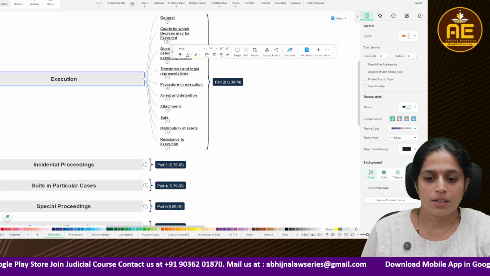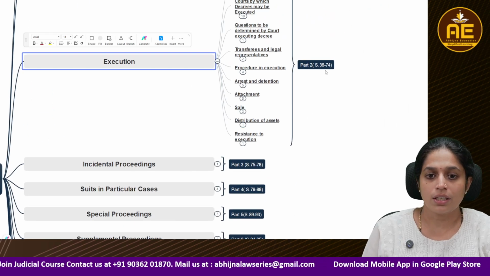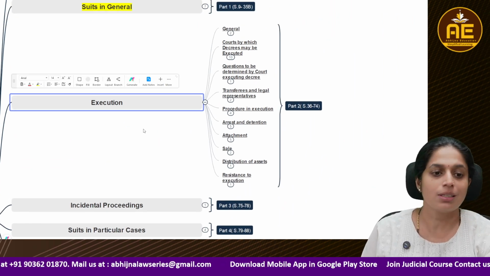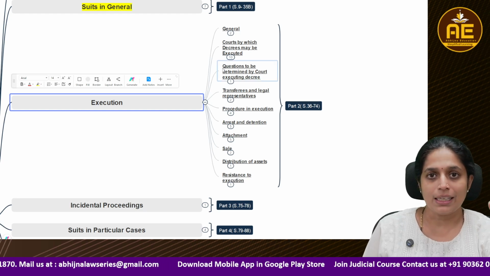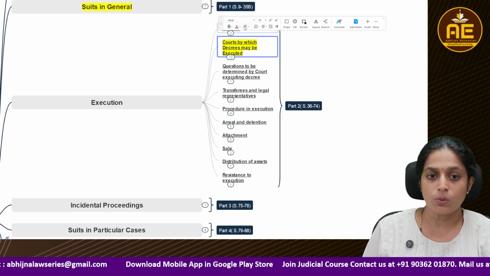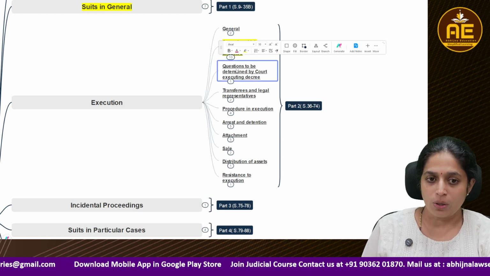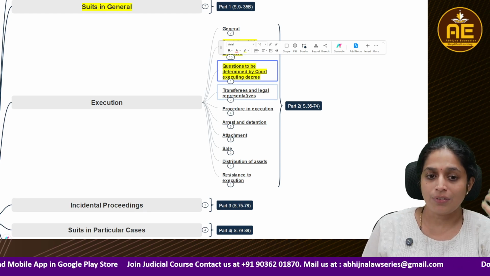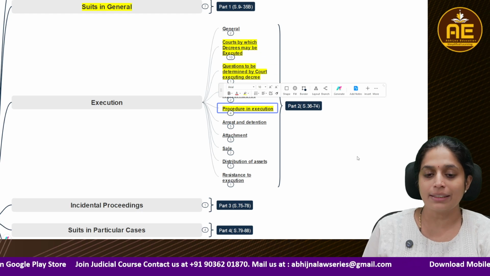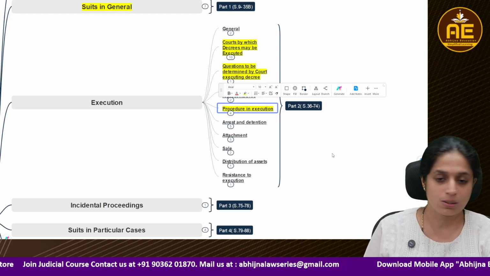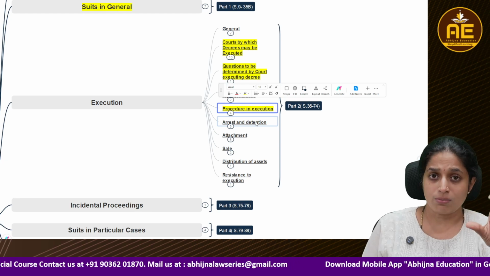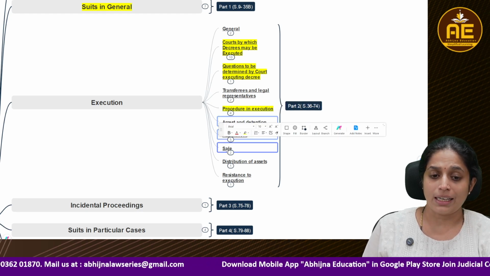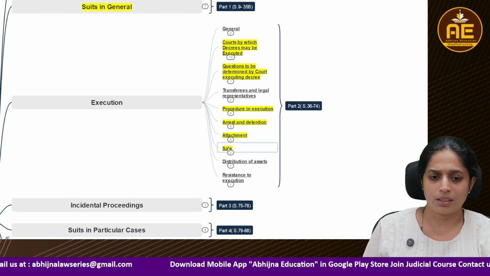Here we see that section 36 to section 74 deal with execution. What do they actually cover? What is the syllabus of this execution? Basically, what all courts have the power to execute. That court has certain powers to decide certain questions, so those questions will be decided here. Then different types of execution, how execution is being carried out, different modes of execution are spoken of here. Those modes are there, right? Arrest, attachment, sale, all these things are there. How they are being carried out, rules regarding them, those things are given here.